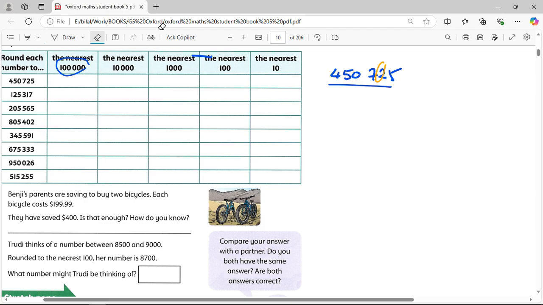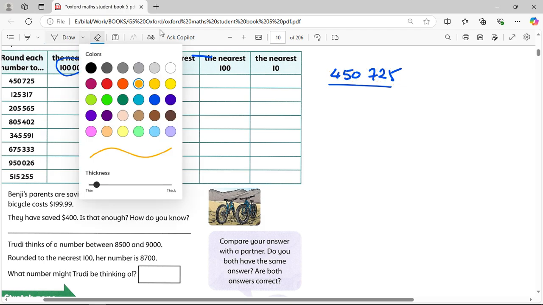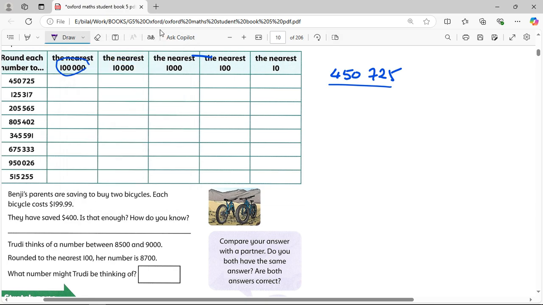Now, if you know all of these, you'll find no problem, because in the first place you need to know what is the place value. After you know what is the place value, it will be easy for you now to estimate. If I'm going to say round to the nearest 100,000, so okay, I'm going to focus only on the 100,000. I'm going to go directly to the 100,000, and I'm going to put a circle on it or a square on it or whatever you want to do. And then I'm not going to now consider this one. Okay, this is the number that's going to change.